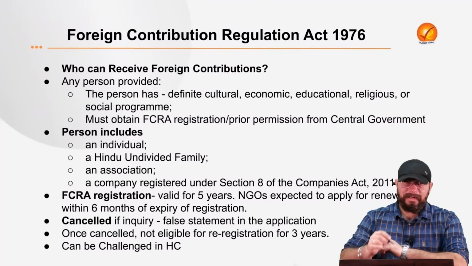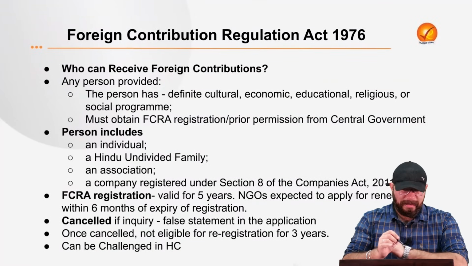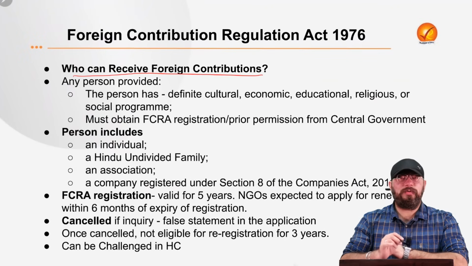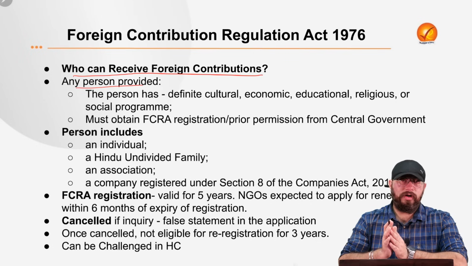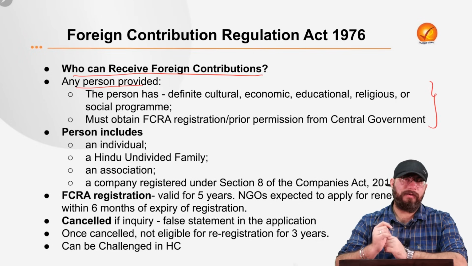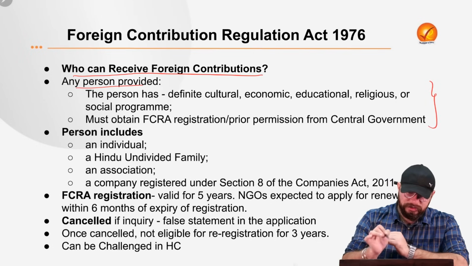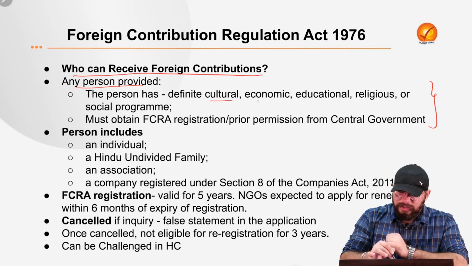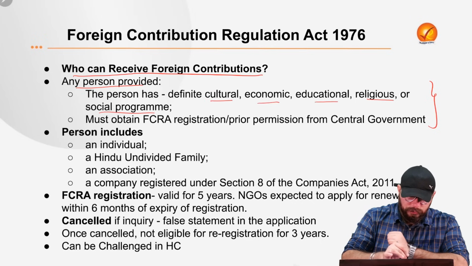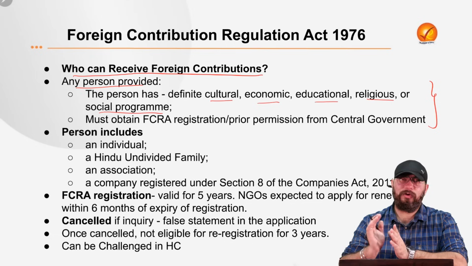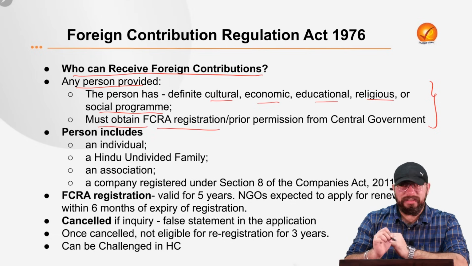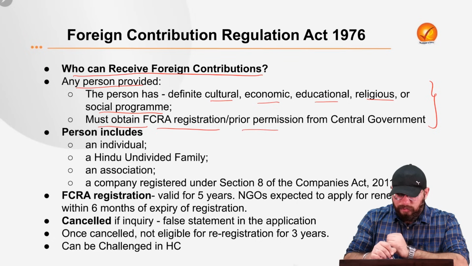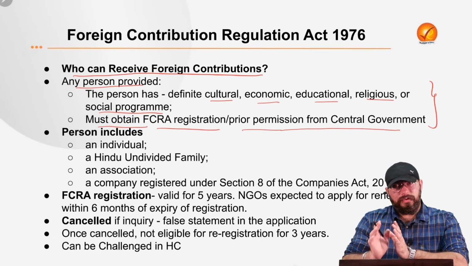Now what we need to understand is, under the FCRA Act of 2010, who can rightfully receive foreign contributions? The Act says that any person can receive foreign contribution provided two conditions are met. First condition is that the person should have a definite cultural, economic, educational, religious or social program. And the person must obtain the FCRA registration or the prior permission from the central government.